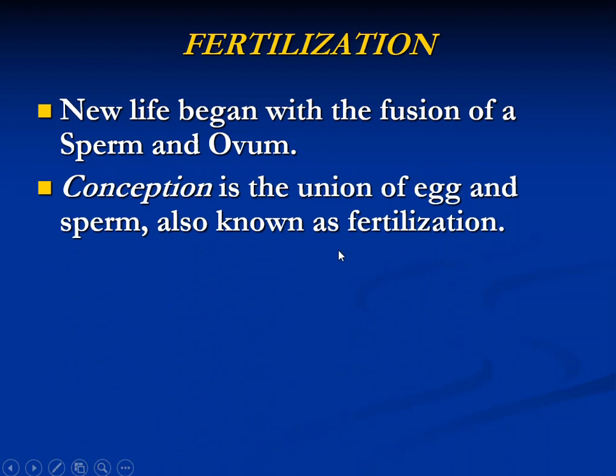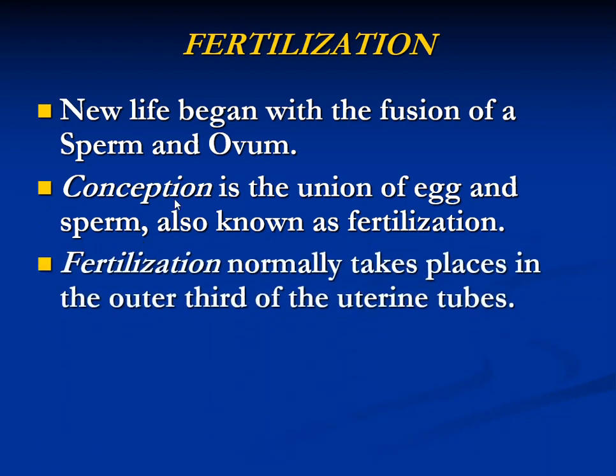It is the union of the egg, that is the ovum from the female, and sperm from the male, and it is also known as fertilization. Fertilization normally takes place in the outer third of the uterine tube. The uterine tube is the fallopian tube. We have already learned about its anatomy and physiology.